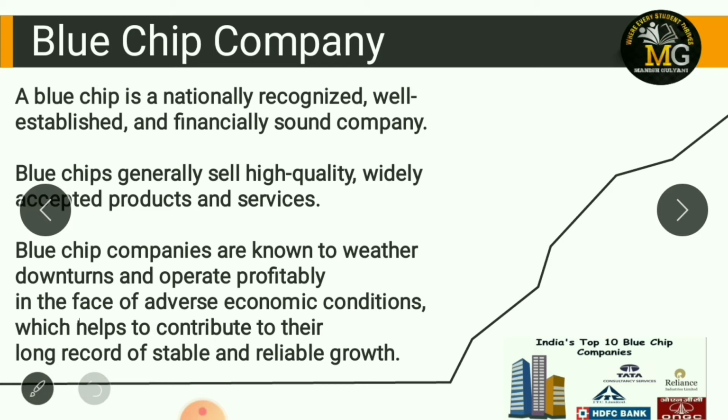Like in this picture, you can see examples of blue chip companies like HDFC Bank, Tata, Reliance. So these are the blue chip companies. Clear? Is there any problem in the meaning of blue chip companies? So in simple words, those companies who are well known, well established, well capitalized, with consistent income, growth and revenue, and easily face any adverse situation, are known as blue chip companies.